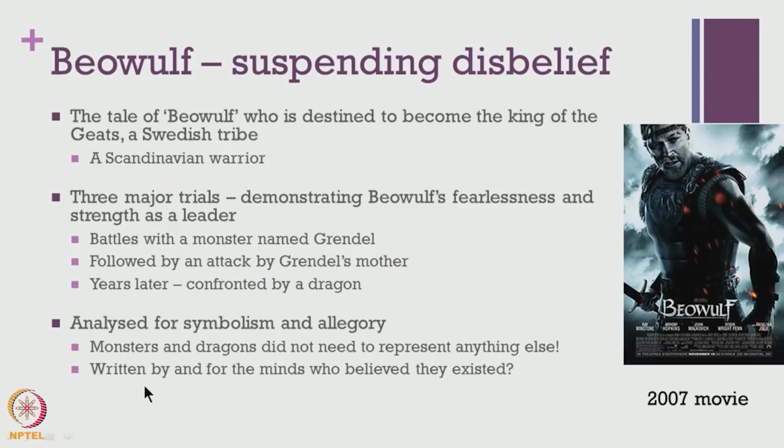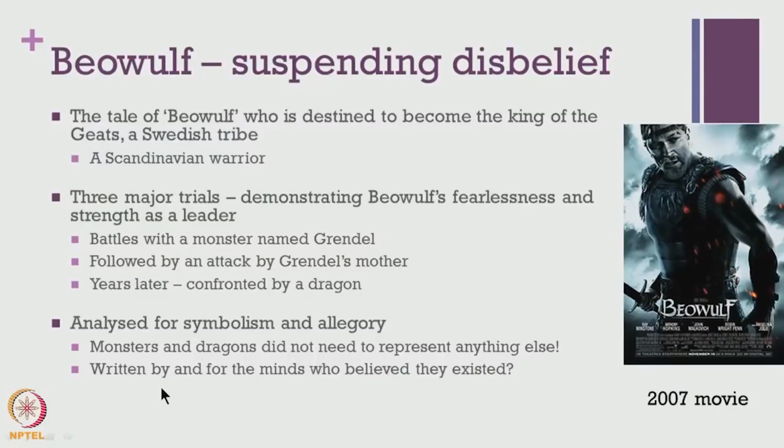And this work has also been extensively analyzed for its symbolism and allegory. But some of the critics are also of the opinion that the figure of the monster or the figure of the dragon need not be analyzed in a figurative or metaphorical sense, because given the Old English period and their pagan belief system on dragons, monsters and many supernatural beings, maybe they did not really represent anything allegorically. And also given the fact that this was written for a set of people who believed in their minds that all of these supernatural things existed, there was no need for any other allegorical representation.